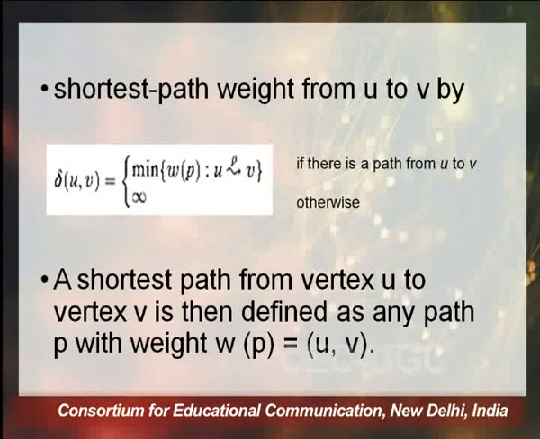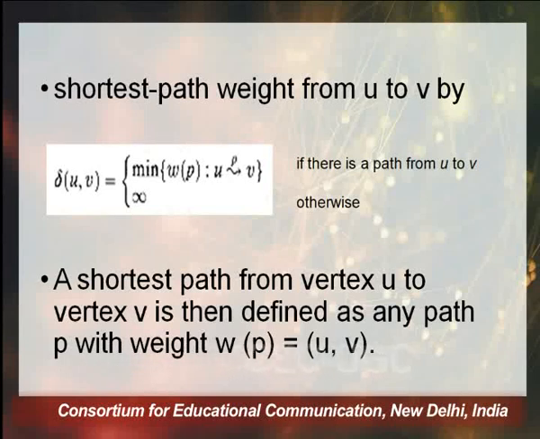Now if we are looking for the shortest path weight from U to V, then we need to look for the minimum. In standard terms it is represented by delta UV.